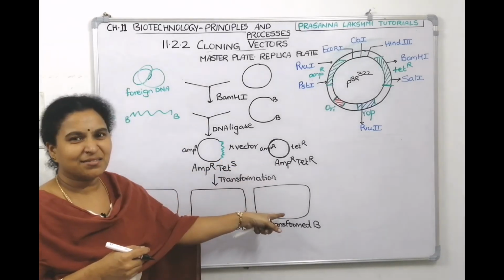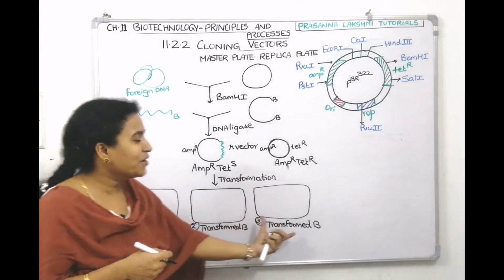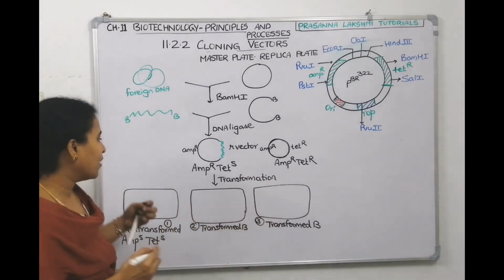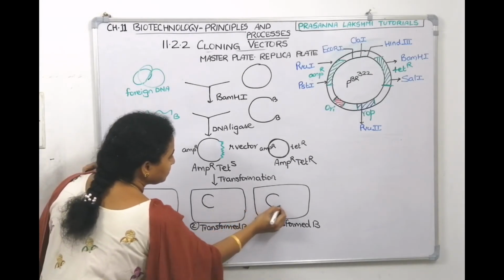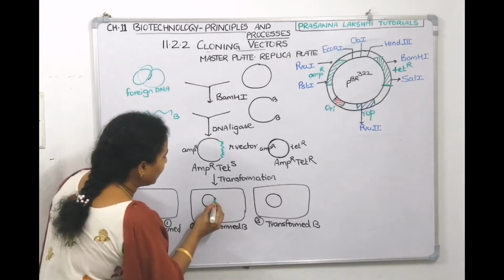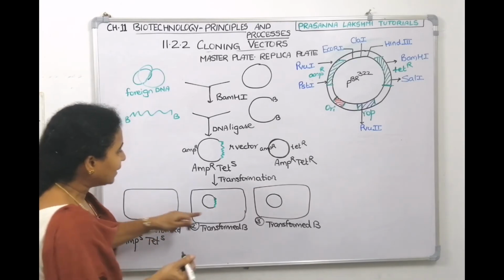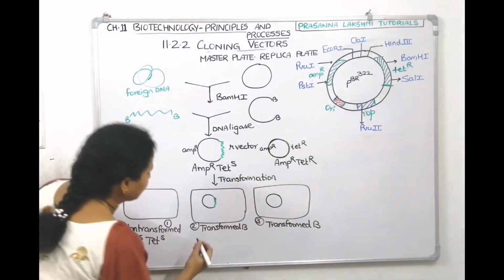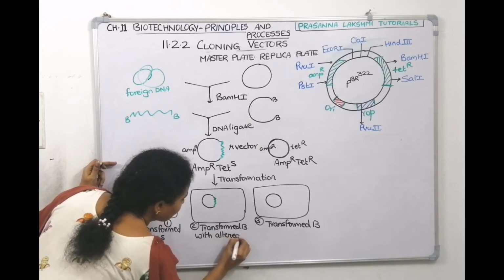That one took the unaltered vector, the same vector. So we are not going to pick this colony, we'll pick this colony only. This is a transformed bacteria with the recombinant, an altered vector, whereas there is no alteration here.